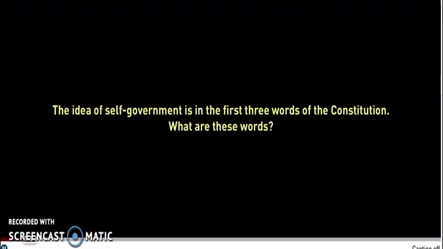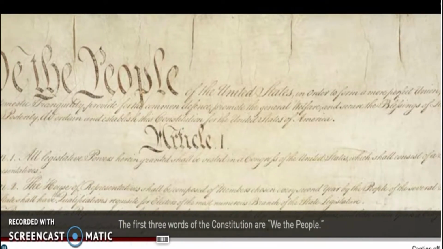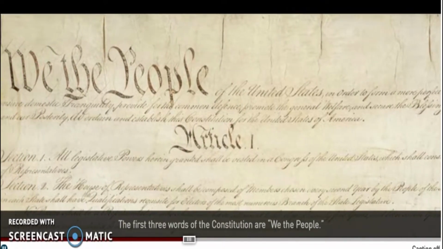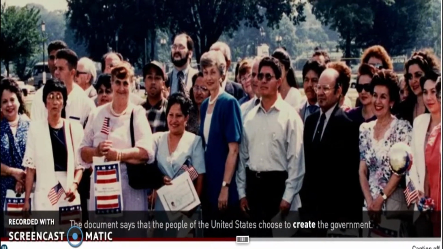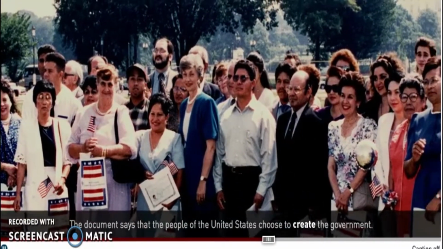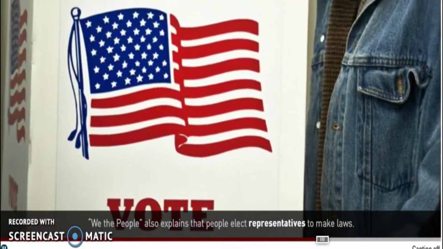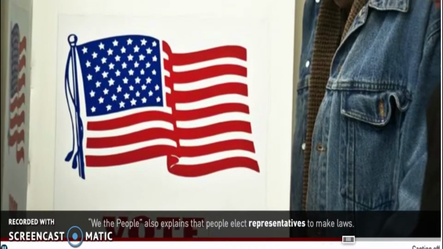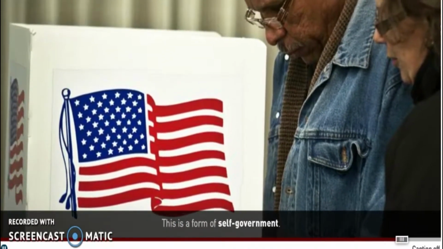The idea of self-government is in the first three words of the Constitution. What are these words? The first three words of the Constitution are "We the people." The document says that the people of the United States choose to create the government. "We the people" also explains that people elect representatives to make laws. This is a form of self-government.